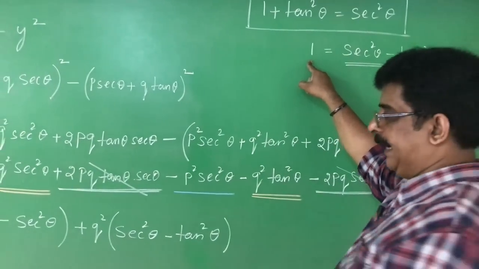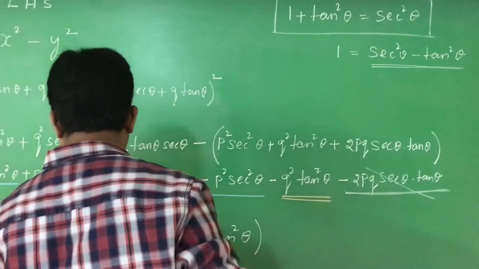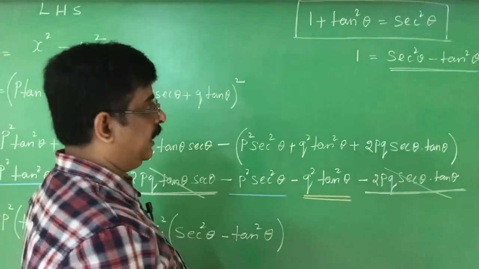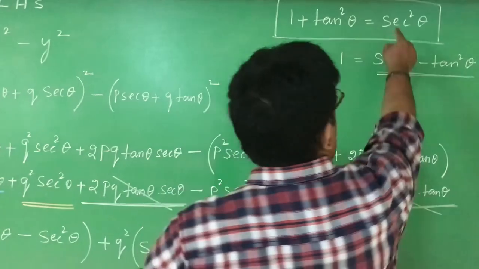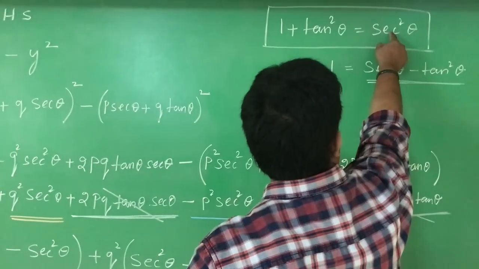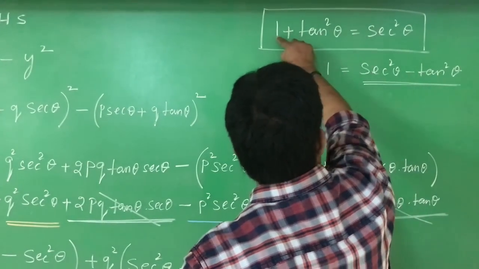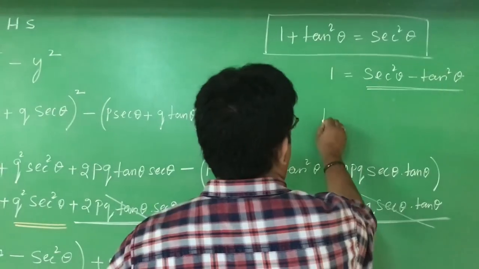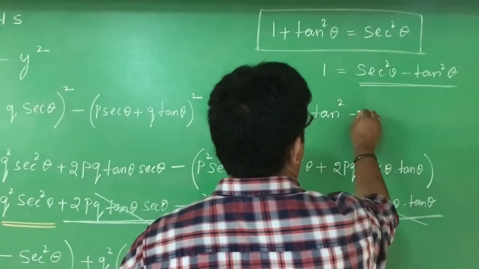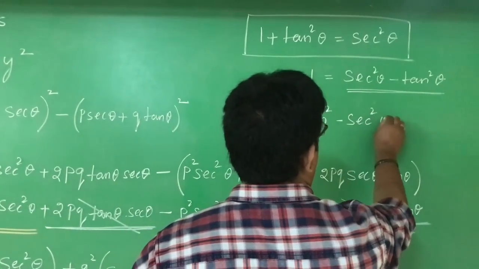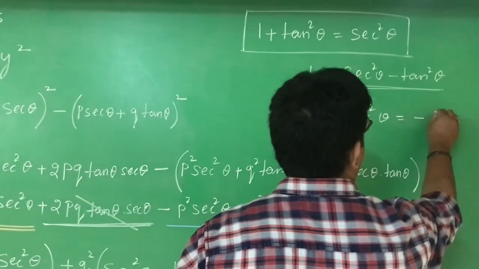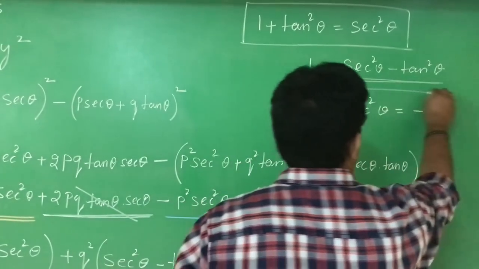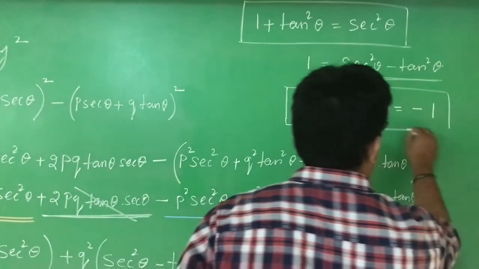But in one place, tan square theta minus secant square theta is there. There, I transfer secant square theta to this side and 1 to that side. Therefore, tan square theta minus secant square theta is equal to minus 1. See properly, I repeat once again.